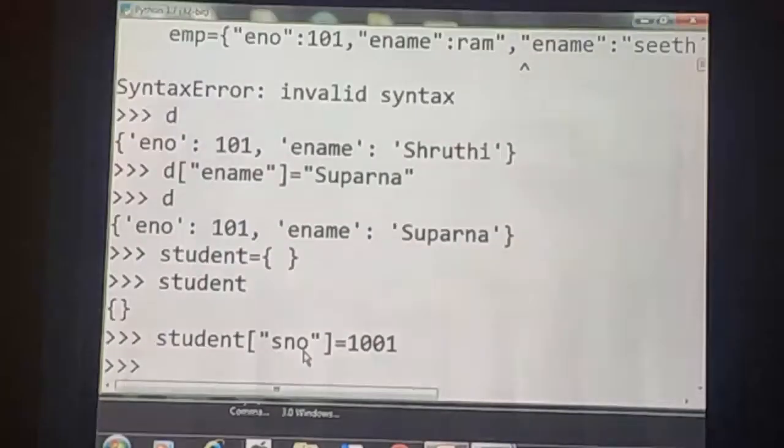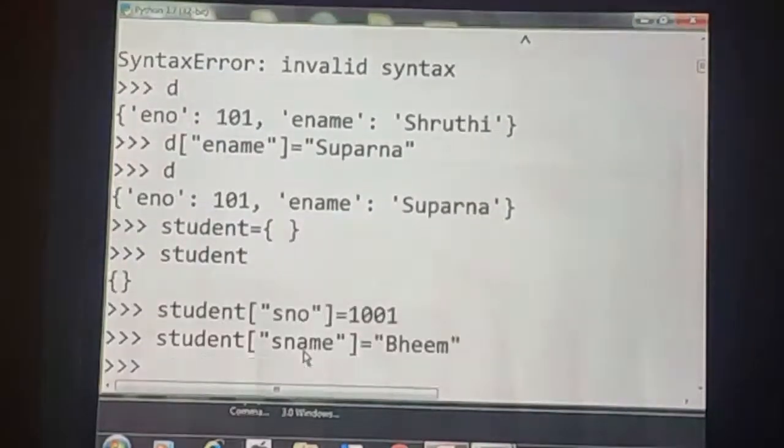Okay. The next, student name is equal to Beam. Okay. The next, student of English mark is equal to 89. Okay.